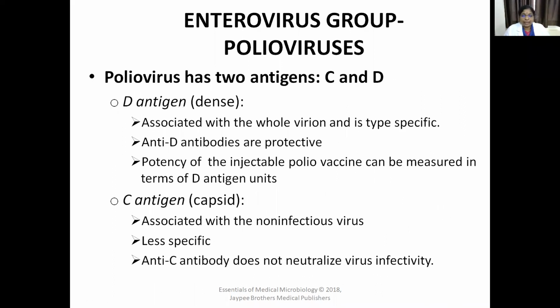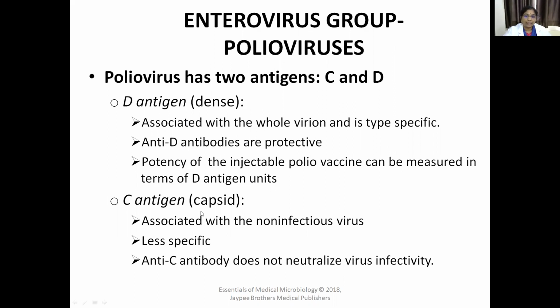There are two important antigens for poliovirus. They are called D antigen and C antigen. D antigen is called dense antigen. It is associated with whole virus and is type specific. The antibodies produced against D antigen are anti-D antibodies. They are very protective. The potency of the vaccine can be measured in terms of D antigen units. That means this D antigen is very important, and the antibodies produced against the D antigen are protective.